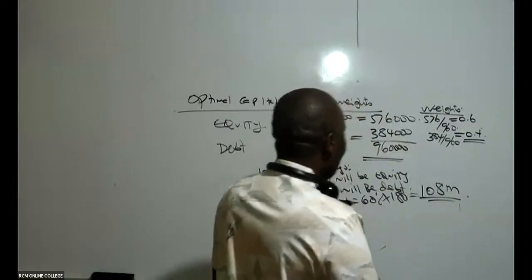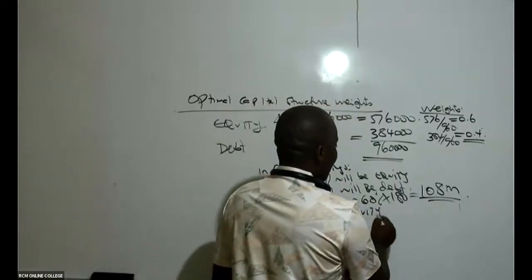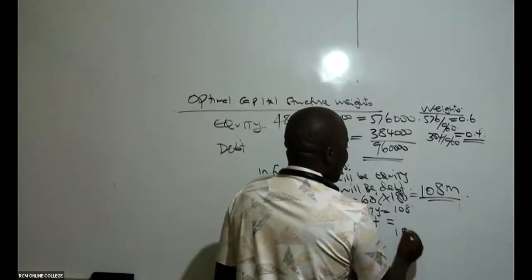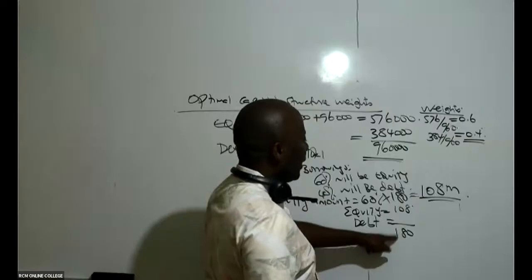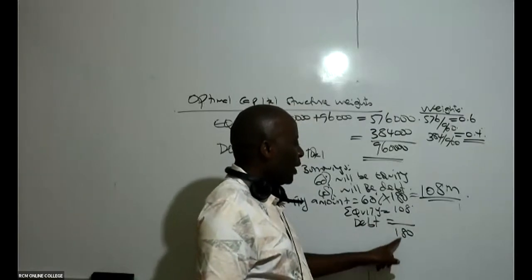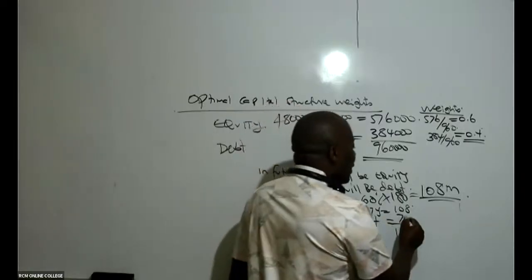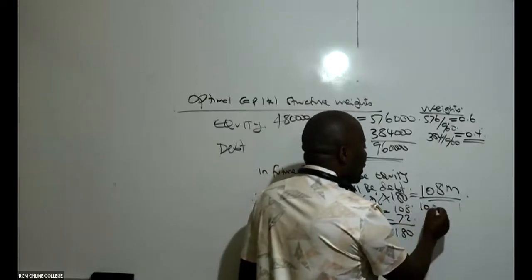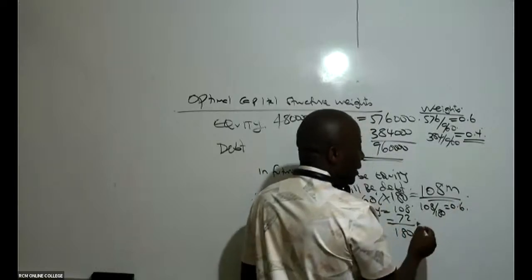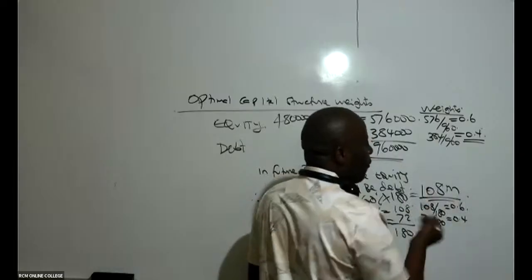Just for understanding, you've told me equity is 108. So then debt will be, because in total we want to get 180, so can you take 180 minus 108? That will be how much here? 72. So you see now, even in our future borrowings, if you take 108 divided by 180, this will be 60%. If you take 72 divided by 180, this will be 0.4 or 40%.